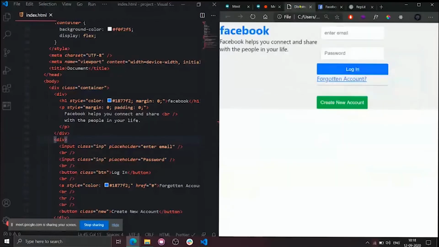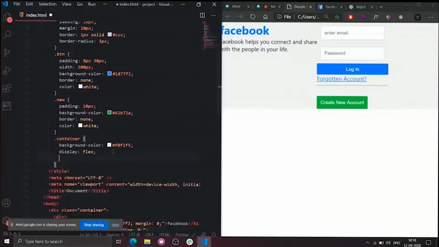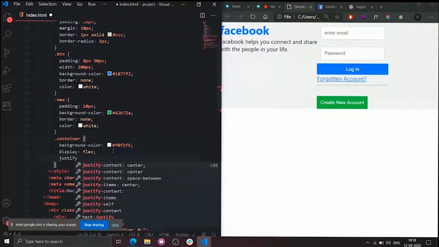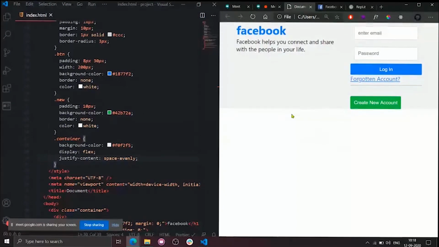Okay. So for the container class, I apply display flex. I will apply a justify content of what is that? Space evenly, right? Perfect. So let's see what will happen. Boom. That's it. We are done. We are somewhat pending with this vertical style. I will clear that out as well. Till now, it makes sense.